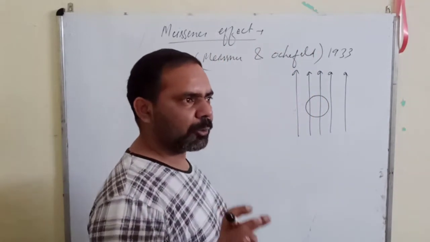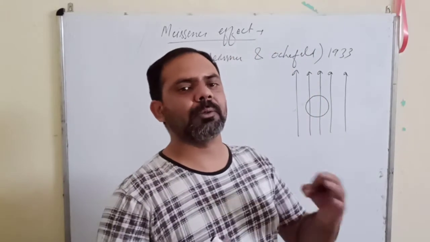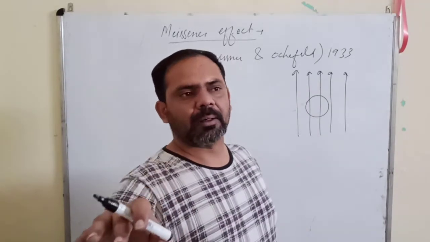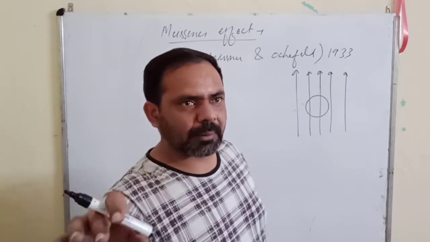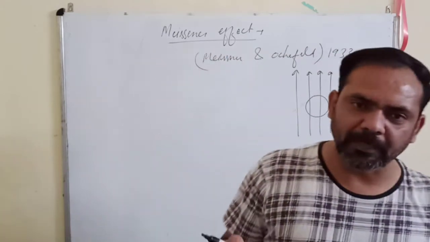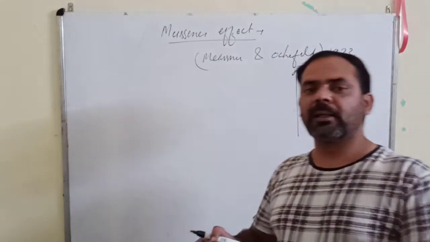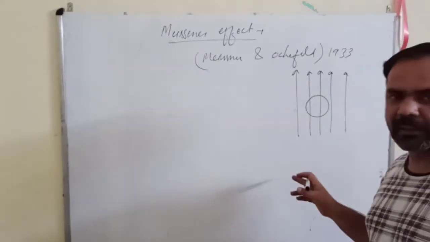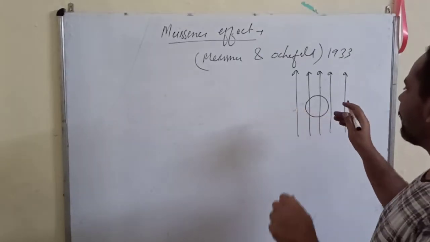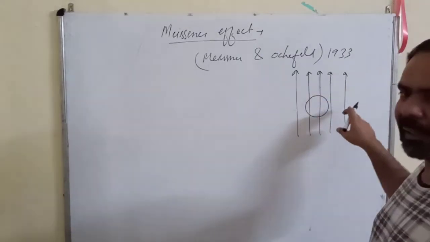Paramagnetic materials are those which get magnetized along the direction of the magnetic field when you place them inside it. Diamagnetic materials get magnetized opposite to the direction of the magnetic field, which means they oppose the external magnetic field.